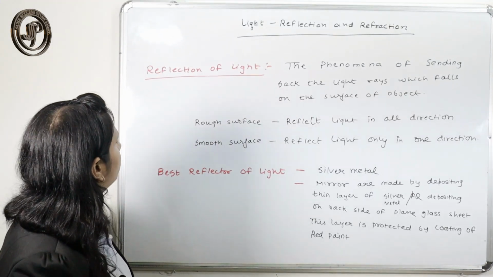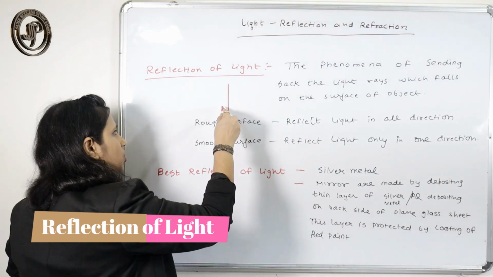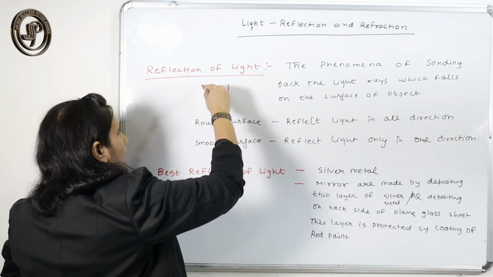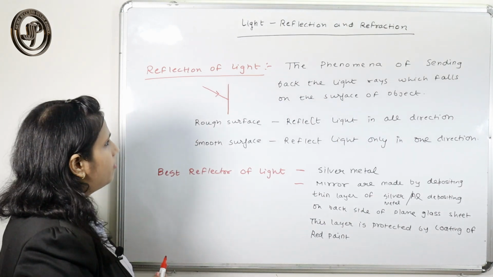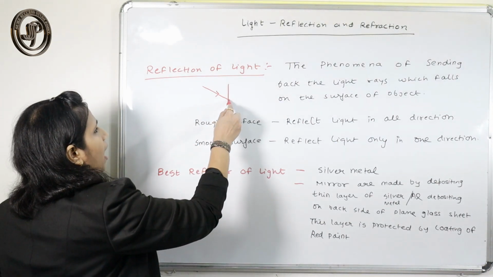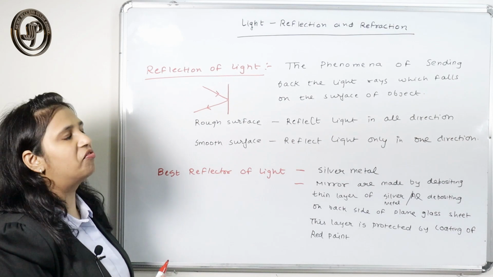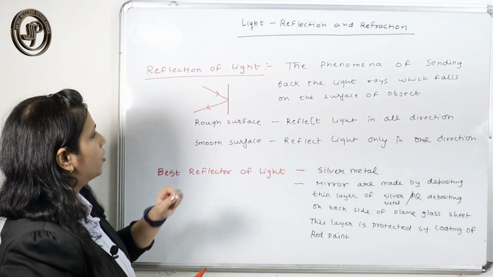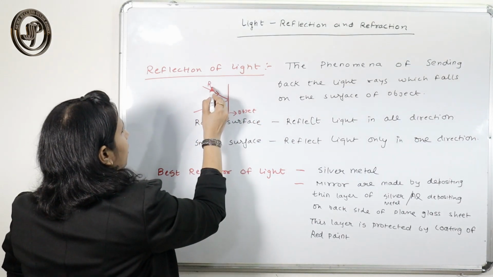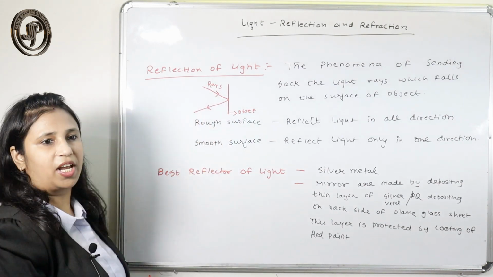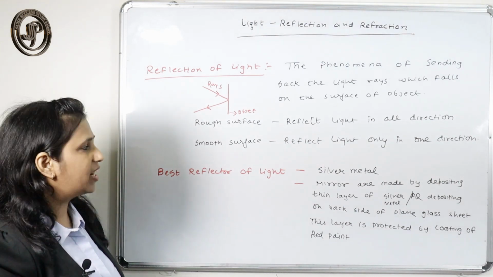So what is reflection of light? Reflection of light is that suppose this is an object, when the light rays fall on the object, then it sends back the light rays. This phenomenon of sending back of the light rays when they fall on that object is called reflection. This is an object, this is a ray that falls on that object, then it reflects that ray. This phenomenon is called reflection.